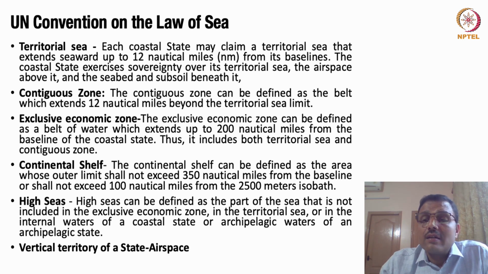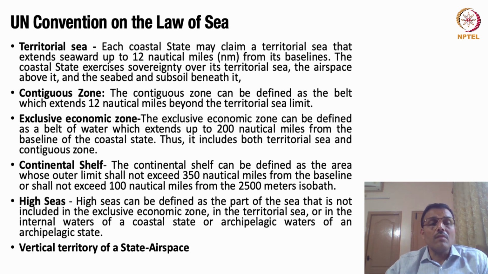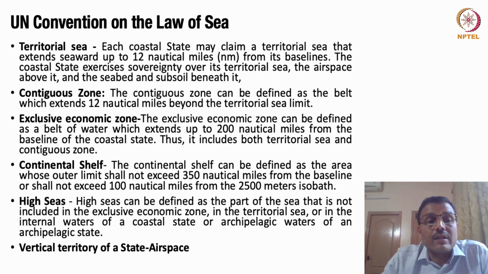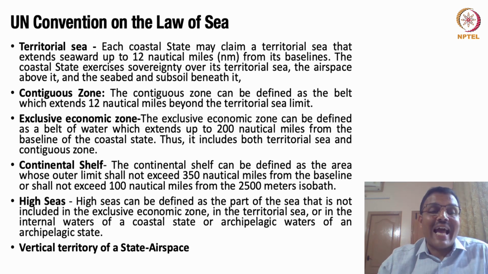The next is called the continental shelf. It's an area which does not exceed more than 350 nautical miles. And this is a place where the coastal state has exclusive right for exploring and exploiting its natural resources. So from 200 to 350, you can call it the continental shelf for economic activity.